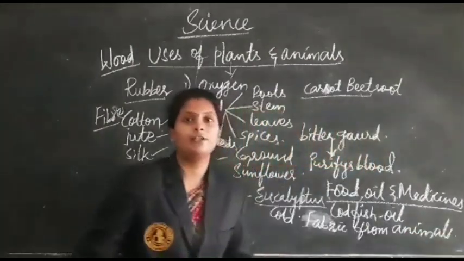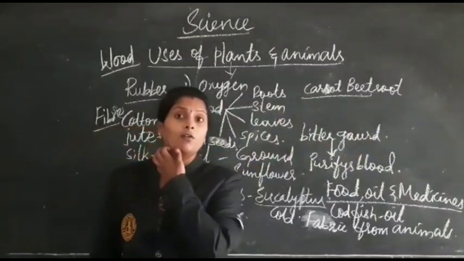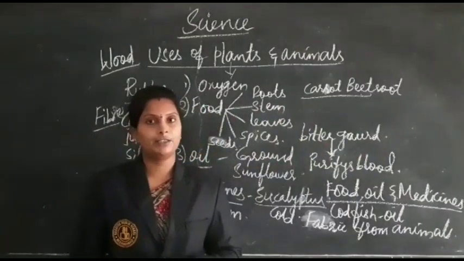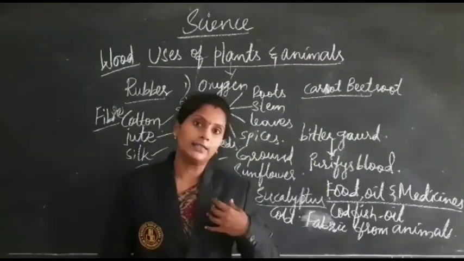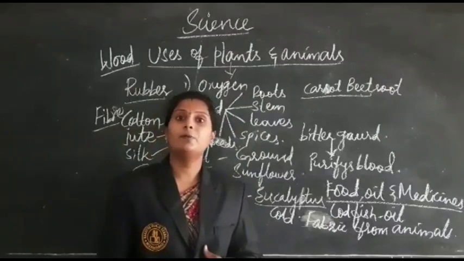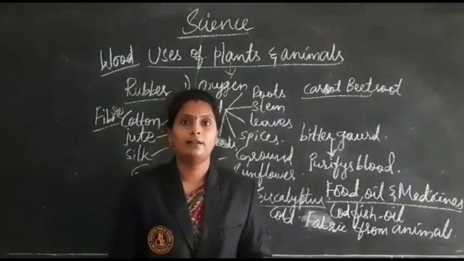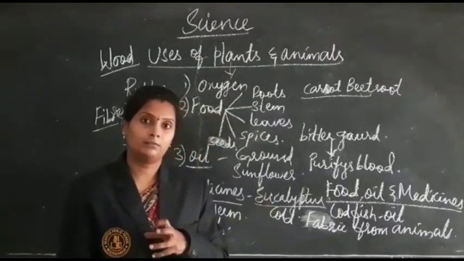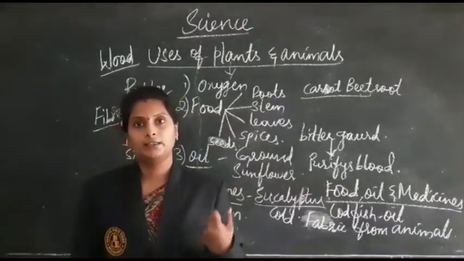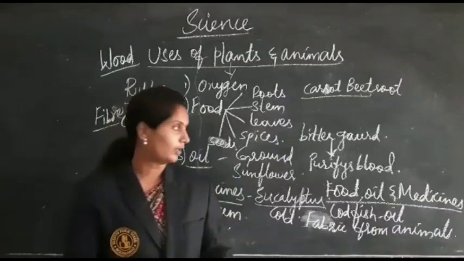For example, wool is extracted from the sheep and the yak in making sweaters, mufflers, etc. And silkworms are also used. They feed on mulberry leaves and prepare the silk. From the silkworms we get the silk, used in sarees or whatever it may be.